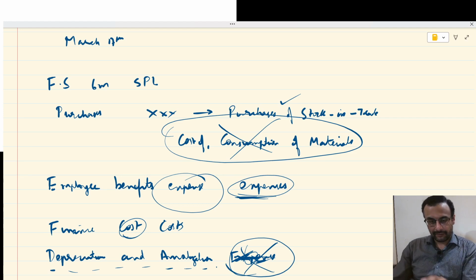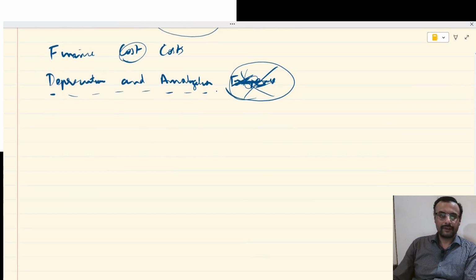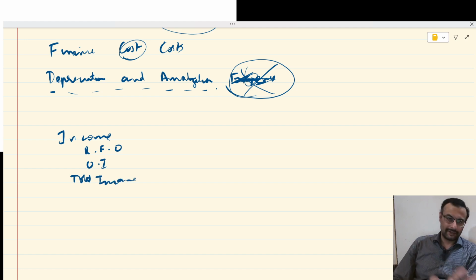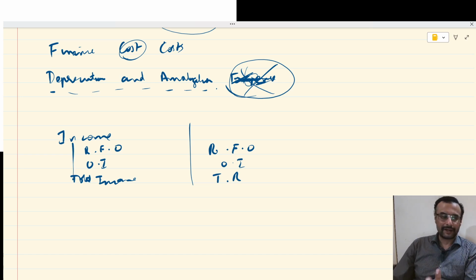And will the errors end here? No. There is a format error also. See, many teachers would have taught income. They would have written revenue from operations, I'm writing in short, then other income, then total income. This is to help some students. The correct format is revenue from operations, other income, total revenue. This is the correct thing. However, writing income like this is also permitted by many teachers because it is to help the students. But the actual format is this.